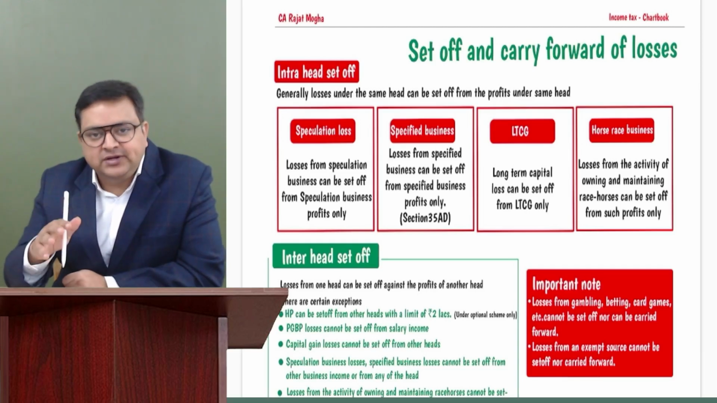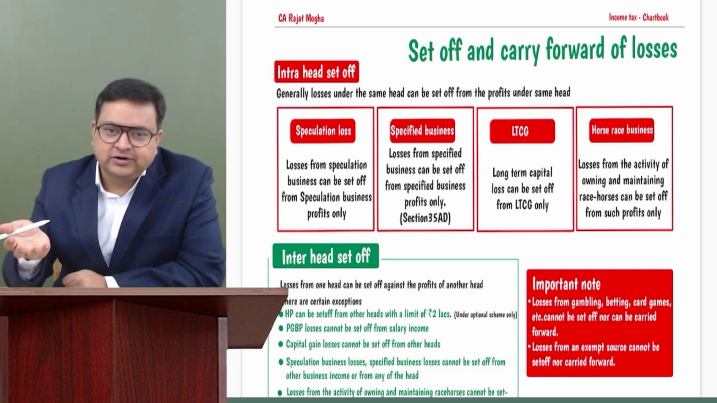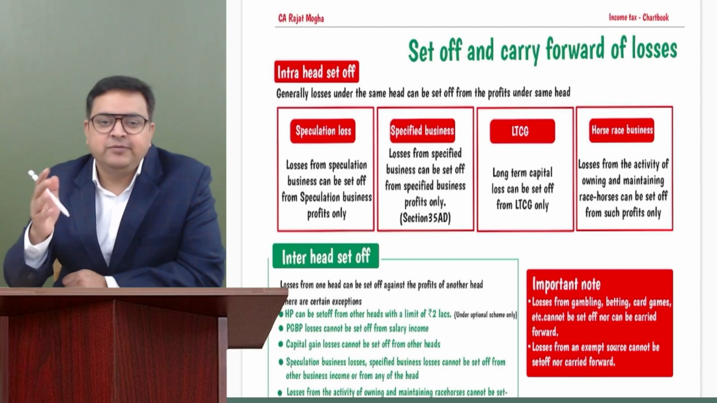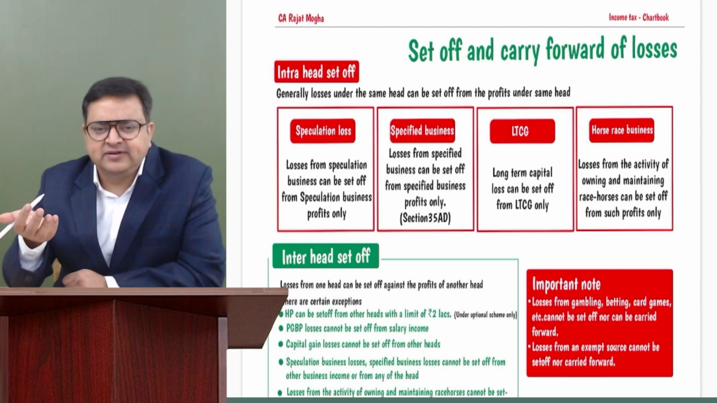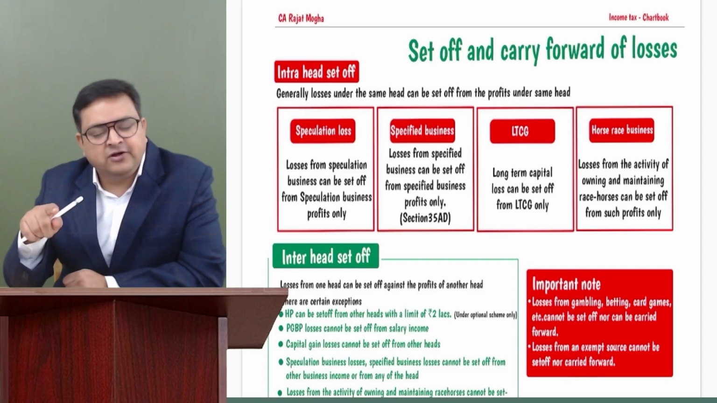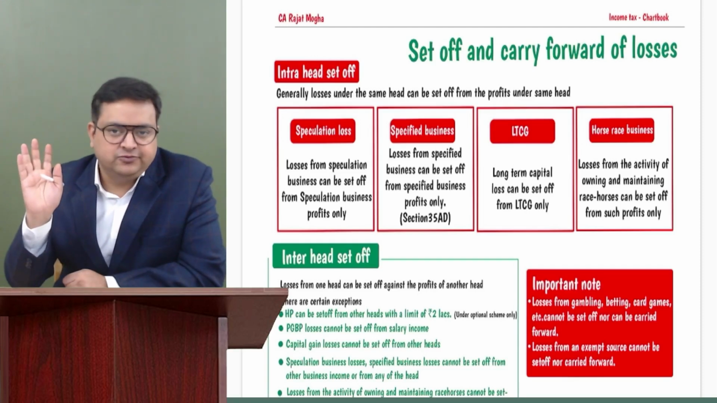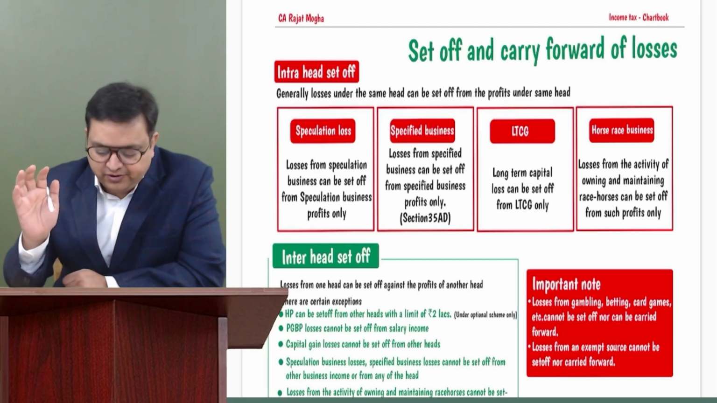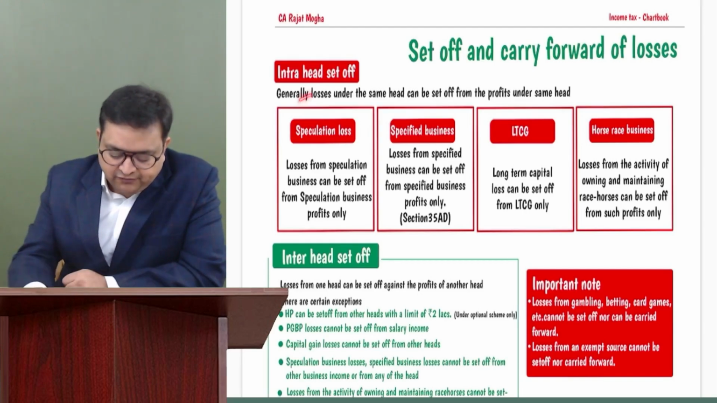Capital gain: short-term capital loss can be set off from short-term as well as long-term. Long-term loss would be set off from long-term only. In IFOS, generally we don't have a loss, but only in the case of owning and maintaining of horse races, the loss can be set off only from owning and maintaining of horse races only, nowhere else. Got it? So this is intra-head set off.